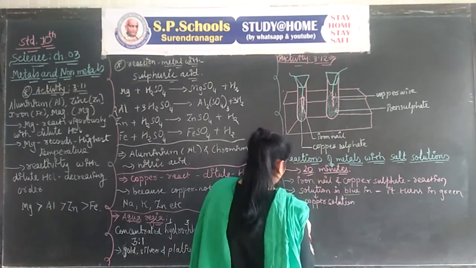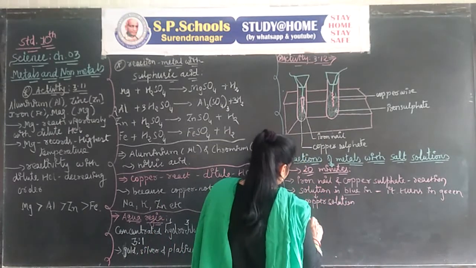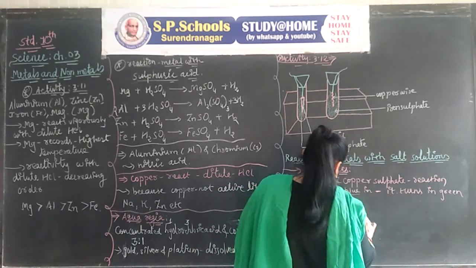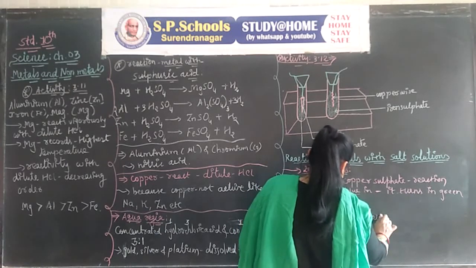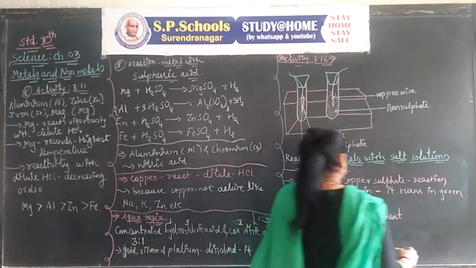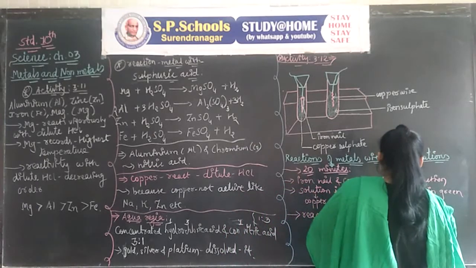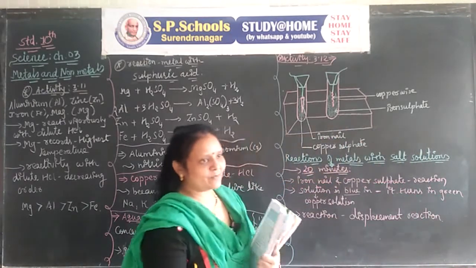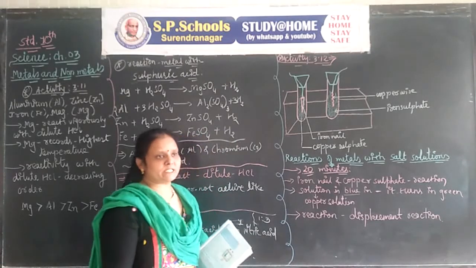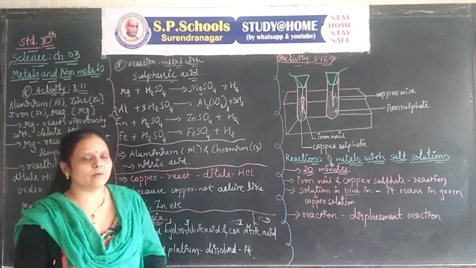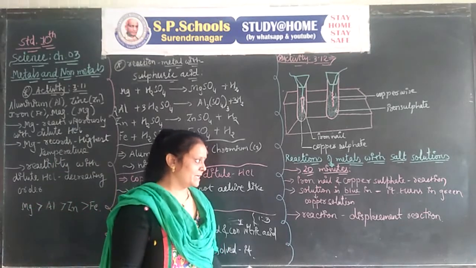Here the reaction is a displacement reaction. We already saw in Chapter 1 displacement reaction and double displacement reaction. If the exchange of one ion takes place, it is displacement. If the exchange of two ions takes place, it is double displacement.